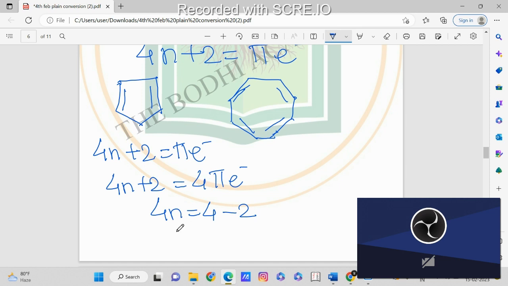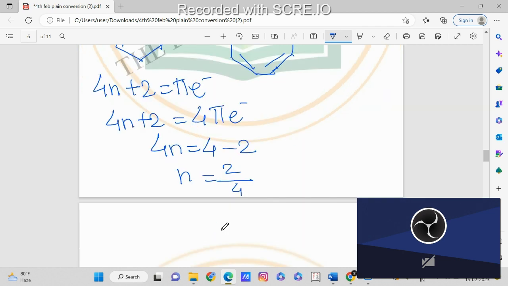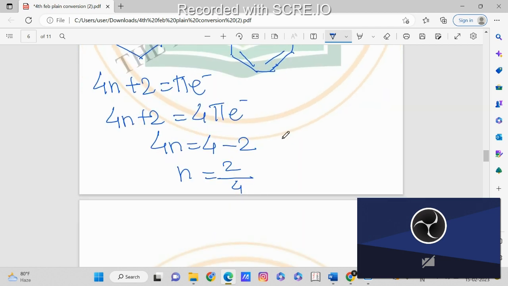So n is equal to 2 divided by 4, and the answer we get is 1 by 2. Now we got this answer as a fraction and not as an integer, so this is not following Huckel's rule.